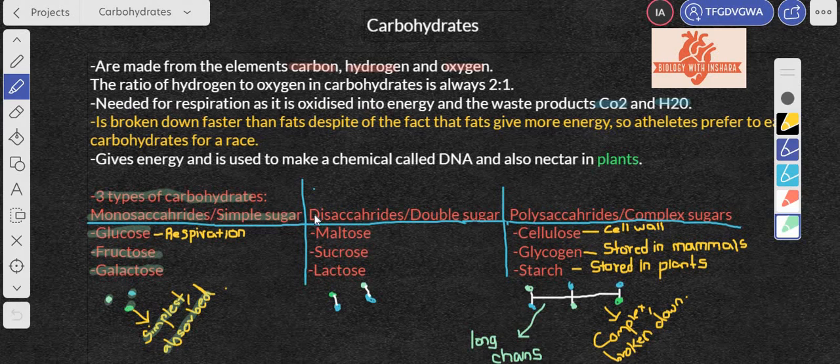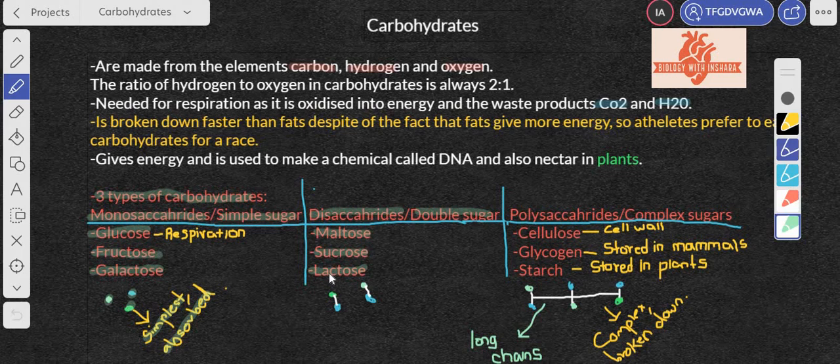Now then comes the second type, called the disaccharides, also called the double sugar. Now this is getting a bit more complicated, as you can tell from the name. The 3 main types here, again, you need to memorize: maltose, sucrose, and lactose. So these are the 3 main types of double sugar.